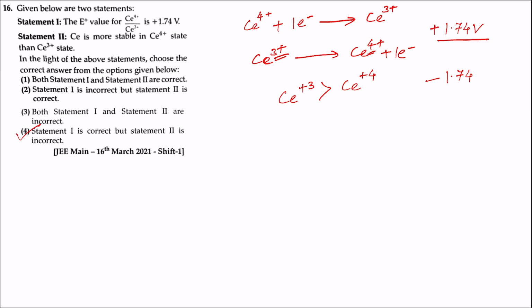Statement 1 is correct, that is the reduction potential value of cerium 4 plus ion is 1.74 volt, and statement 2 is incorrect, that is cerium is more stable in plus 4 oxidation state than in plus 3 oxidation state. This statement is wrong because cerium is more stable in its plus 3 oxidation state than in plus 4 oxidation state.